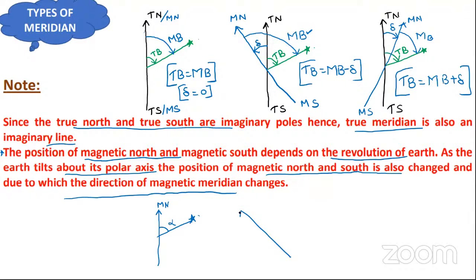The position of magnetic north will change somewhat here and the object is lying here. So will the angle remain the same tomorrow also? No. If the angle does not remain the same, then we cannot take that axis as the reference axis. That's why we changed our reference axis to the true meridian. Clear, Shivani?